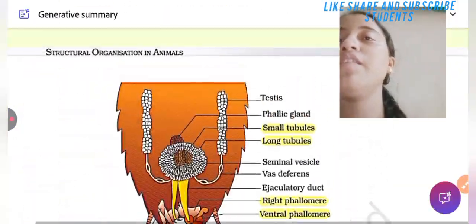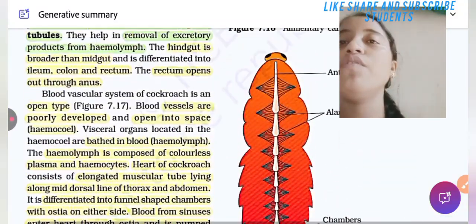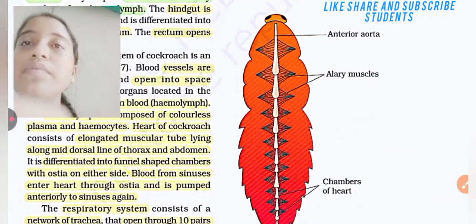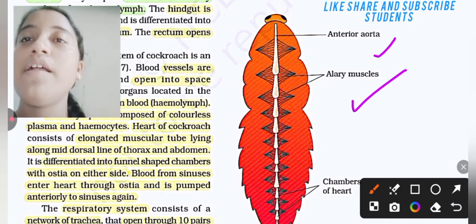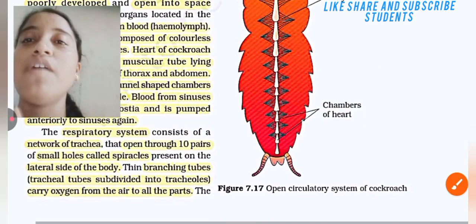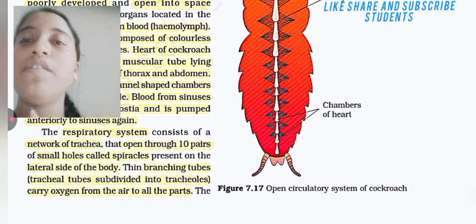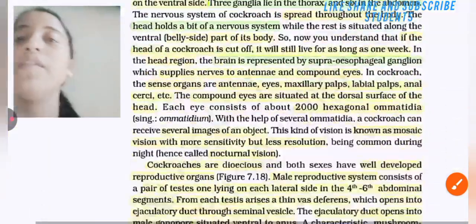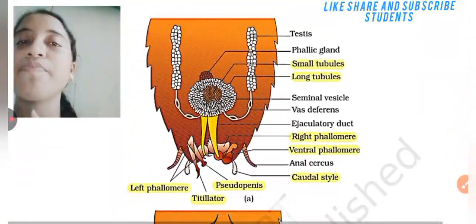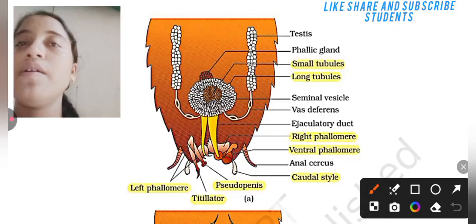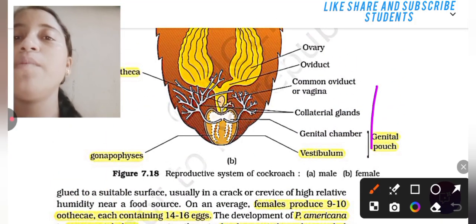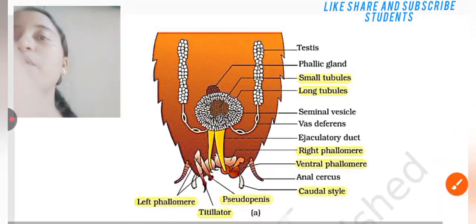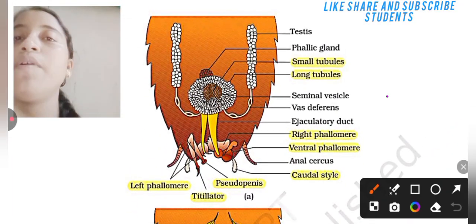Let's see the diagrams of the cockroach. Here the anterior aorta is present, alary muscles, chambers of heart, open circulatory system of cockroach. Then, what is A? A is the male reproductive system of cockroach and B is the female reproductive system of cockroach. It is a male reproductive system.